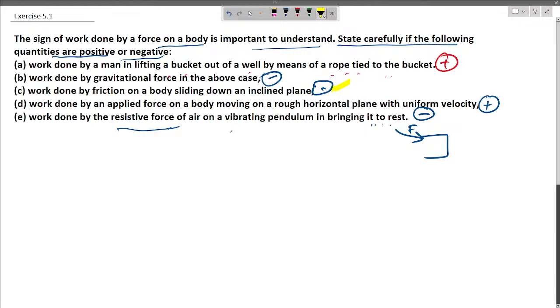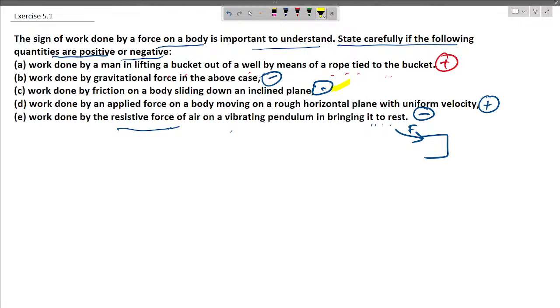Now in the fourth case, we have work done by an applied force on a body moving on a rough horizontal plane with uniform velocity. So if the body is moving with uniform velocity on a rough horizontal plane, then the man is applying the force which is used to resist the frictional force due to the rough surface, so the work done by the man is going to be positive.